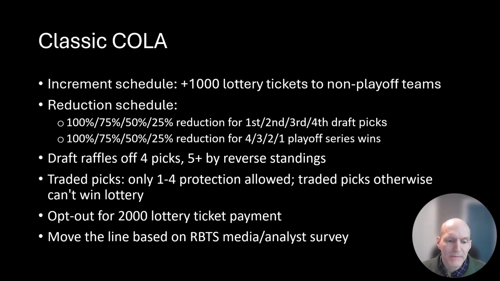And then the opt-out. So if you want to be in the lottery, great. If you don't, it's going to cost 2,000 tickets to abstain from the lottery. And that's something you would only want to do if you've got a huge stockpile and it's a weak draft class and you're thinking, I've got 10,000, I don't want to possibly lose 10,000 tickets on this particular draft class. In terms of moving the line, in this version we did recommend using the robust Bayesian truth theorem and the media analyst survey to determine when to move the line so that we can accurately maintain incentive compatibility.